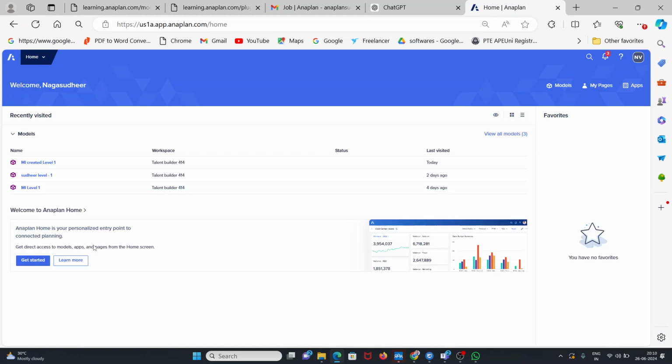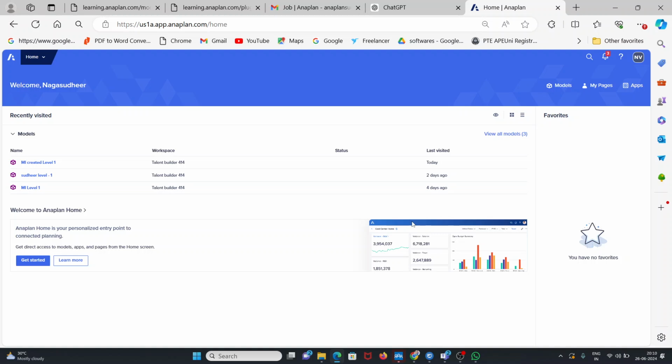So here we can see the modules. The client will create different models as per their business needs. Here we can see the interface once it is opened. There is nothing to download, no software and no need to click on any link. Simply go to Google and, with the credentials we have, log in through this.